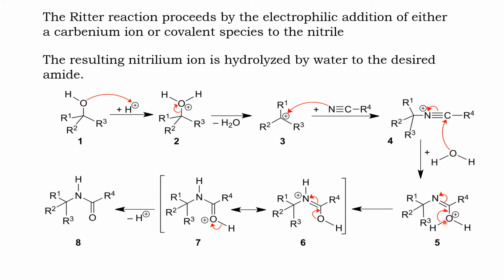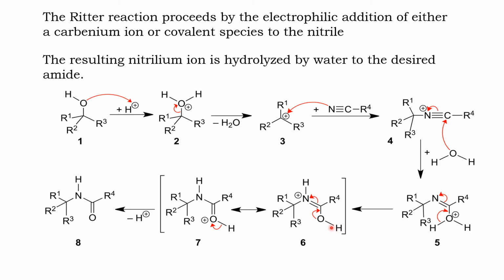Now the oxygen-hydrogen bond shifts towards the carbon-oxygen bond, so that the positive charge from the oxygen is lost and it moves to the nitrogen atom. See here the arrow mark. Check the arrow mark carefully. This bond is shifting towards here. As a result, the carbon-nitrogen double bond shifts towards nitrogen, so that the nitrogen gets a positive charge.